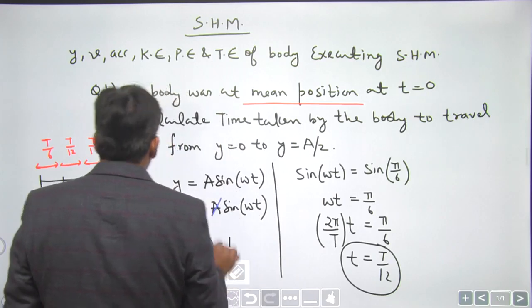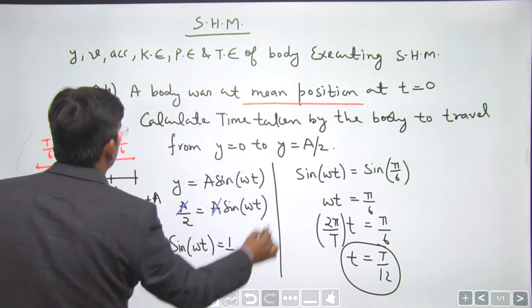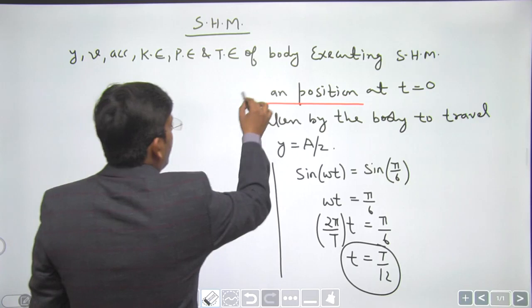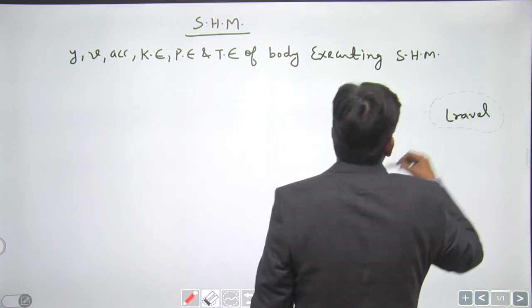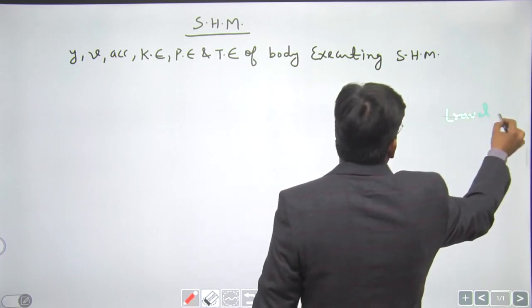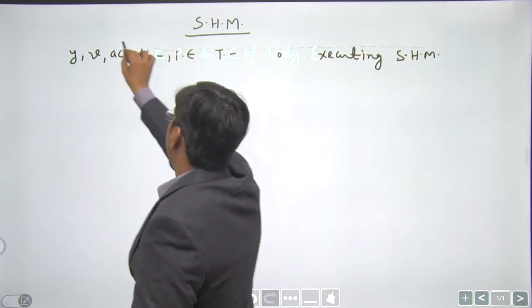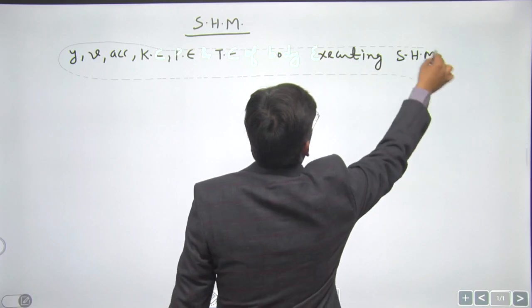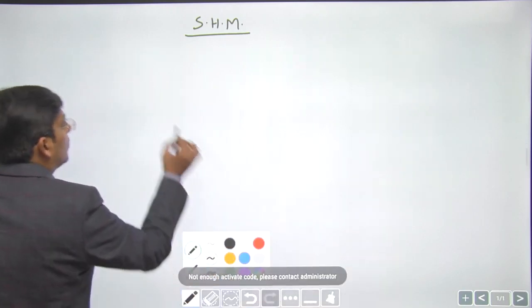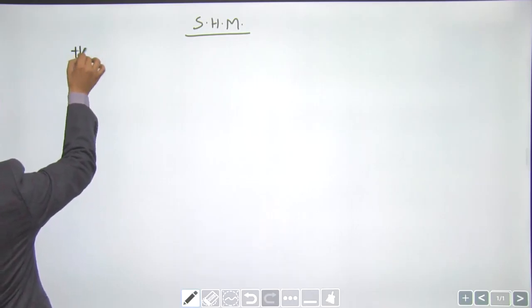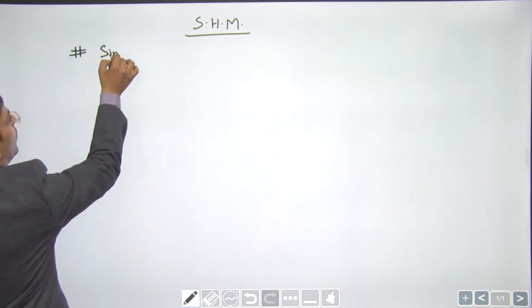Okay. Now dear students, let us move on in the whole chapter. What we will do now is we will do the time period of various objects which execute SHM, and the first topic is simple pendulum, right? So let us now deal with the topic that is simple pendulum. Okay.